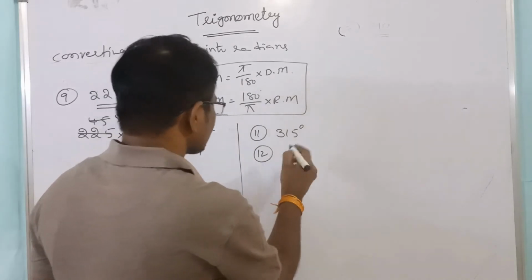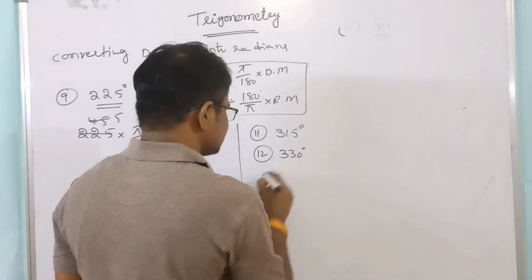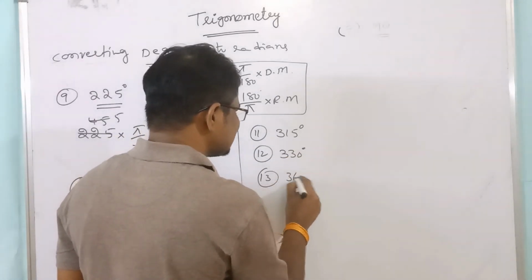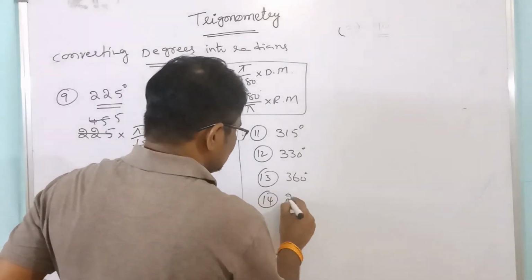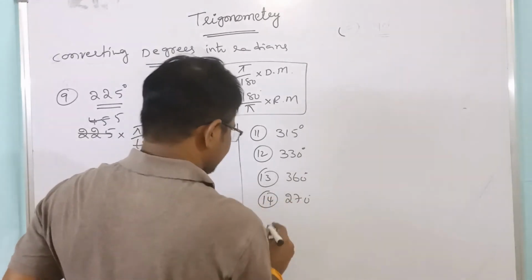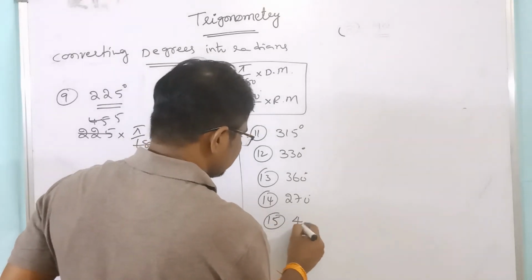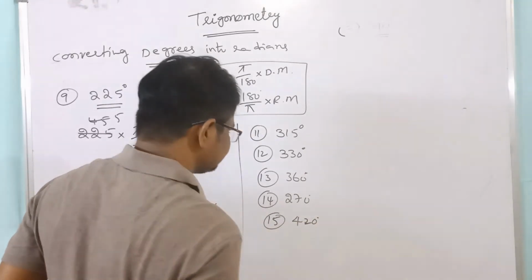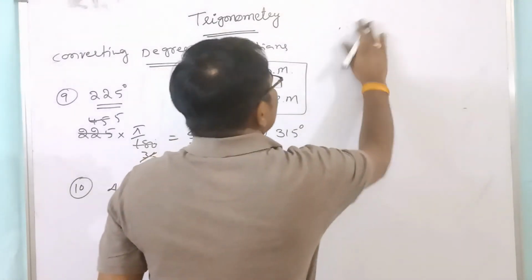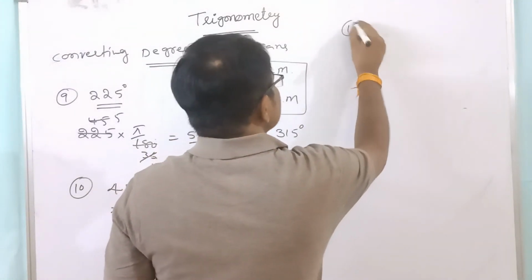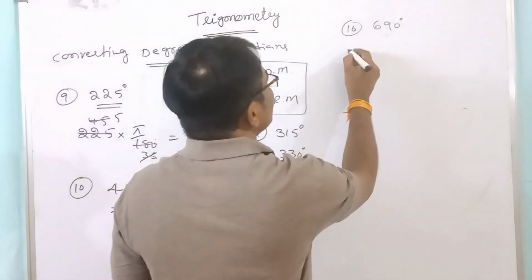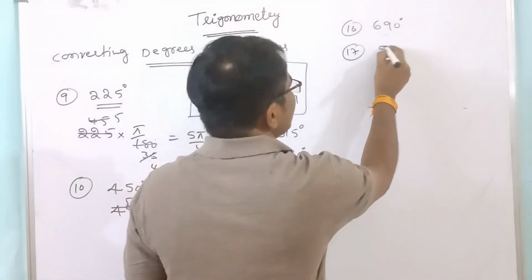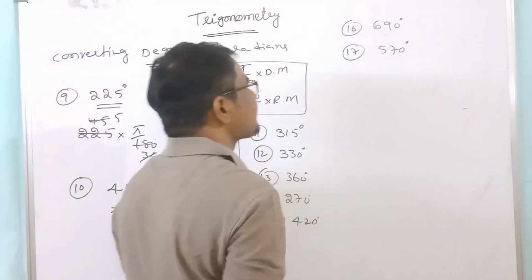Next 330 degrees. 360. Next 270 degrees. And the 15th one, 420 degrees. And the 16th one is 690. Next one is 570 degrees.